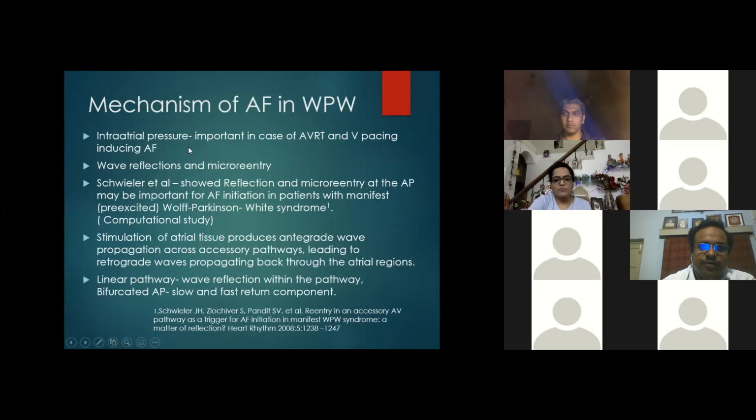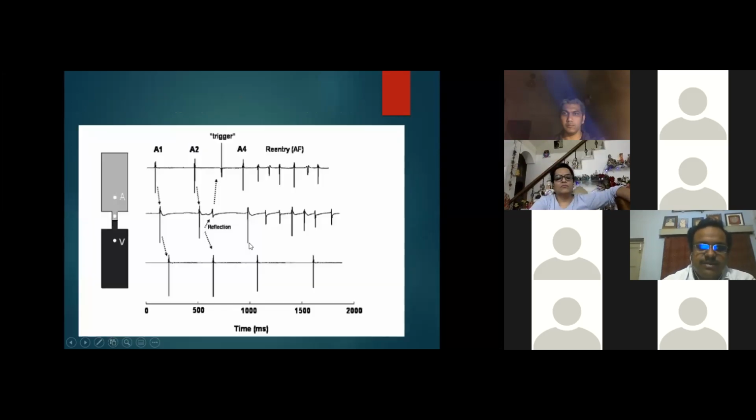Mechanism, people have told that it can be due to an intra-atrial pressure rise in case of AVRT and also ventricular pacing, which can induce AF. The second mechanism is that it can be due to wave reflection and micro reentry, and that may be important in that sort of patients. So there are some computational analyses, not great studies, to predict that.